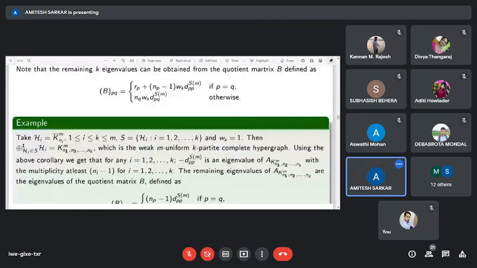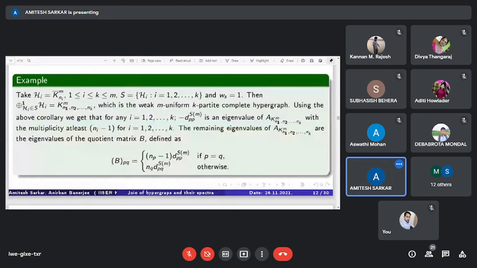As an example, if we consider HIs equal to the complement of the complete M uniform hypergraph with ni vertices, and the weights equal to 1, then the joining of these HIs will give us the complete M uniform k-partite hypergraph.